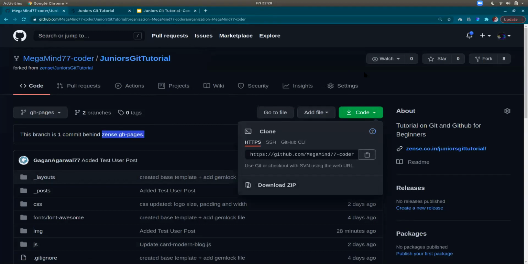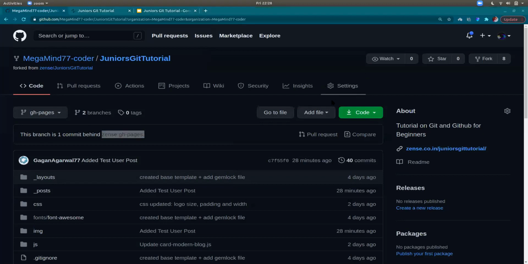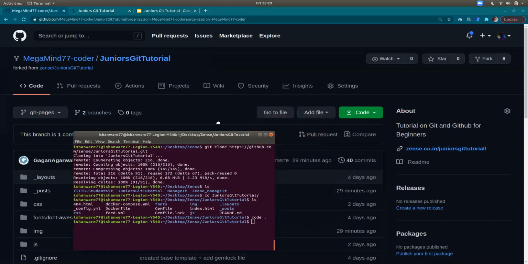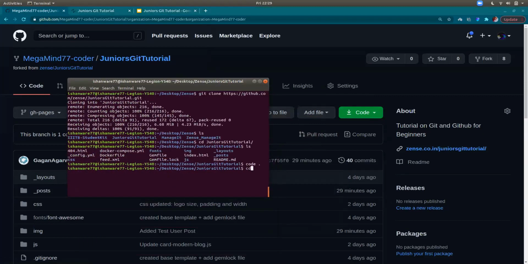Okay, cool. So cloning is basically just downloading, but when I clone the forked repository, it will allow me to push changes onto the forked one. Can you guys see my terminal?